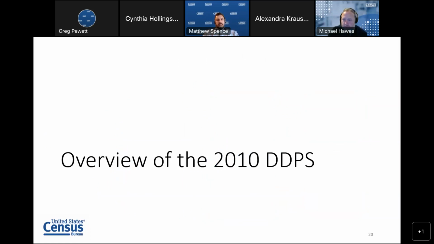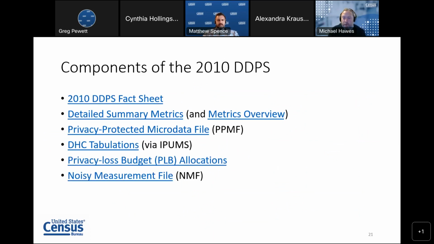Now, that brings us to our demonstration data product suite, the 2010 DDPS. So there are a number of components to the DDPS. There's an overview fact sheet that lays out what the different components are and some important information about how the run was done, what the production settings were, etc. We have a set of detailed summary metrics, which my colleague Matthew Spence is going to go through in a few moments, that provide an extensive series of accuracy measures that can allow data users to anticipate what the fitness for use of the 2020 data are going to be.